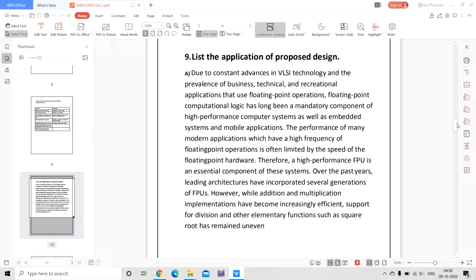The performance of many modern applications which have a high frequency of floating point operations is often limited by the speed of the floating point hardware. Therefore, a high performance FPU is an essential component of the system. For the past years, leading architectures have incorporated several generations of FPUs. However, while multiplication implementations have become increasingly efficient, support for division and other elementary functions such as square root has remained uneven.